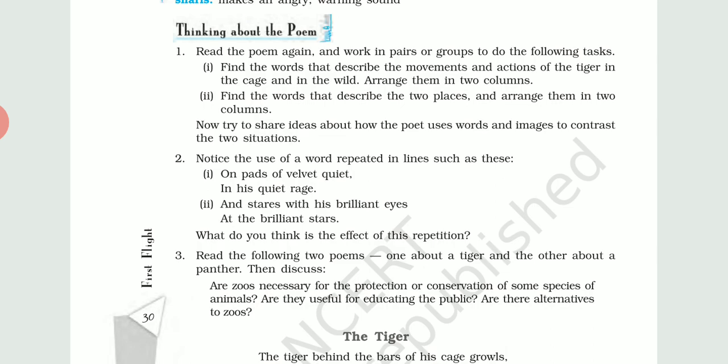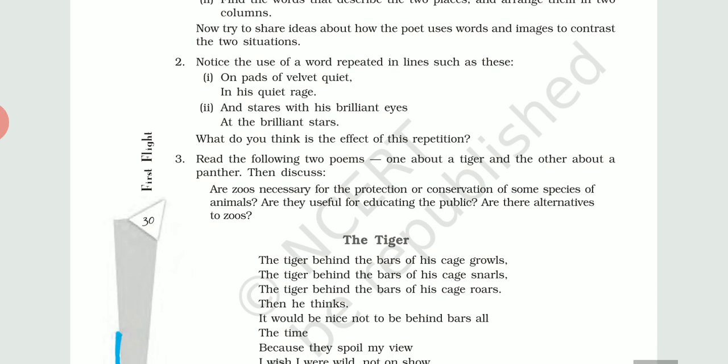Next is find the words that describe the two places and arrange them in two columns again. Now we have to describe the two places. Earlier we had to describe the movement of the tiger. Now we have to describe those two places. Now try to share ideas about how the poet uses words and images to contrast the two situations.